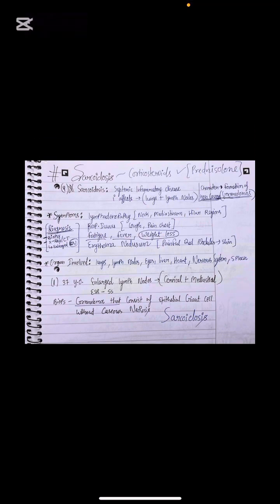Next is sarcoidosis. Sarcoidosis is a systemic inflammatory disease which primarily affects the lungs and lymph nodes. What we are going to see in the patient is lymphadenopathy because this is affecting the lymph nodes, respiratory issues because it is affecting the lungs, some fever, fatigue, weight loss, and erythema nodosum, which is painful red nodes on the skin.